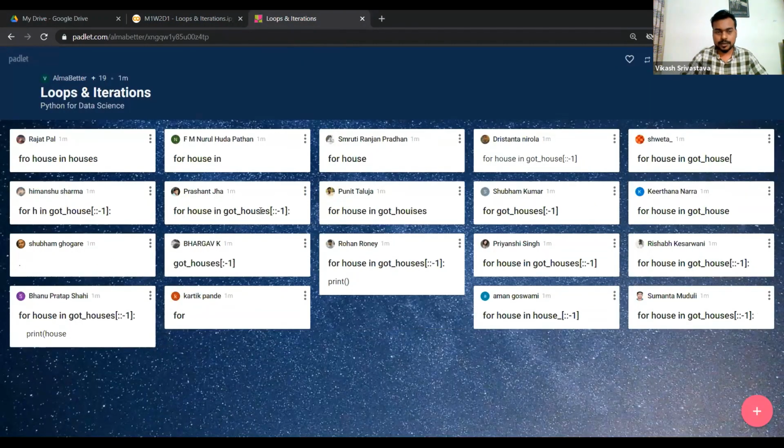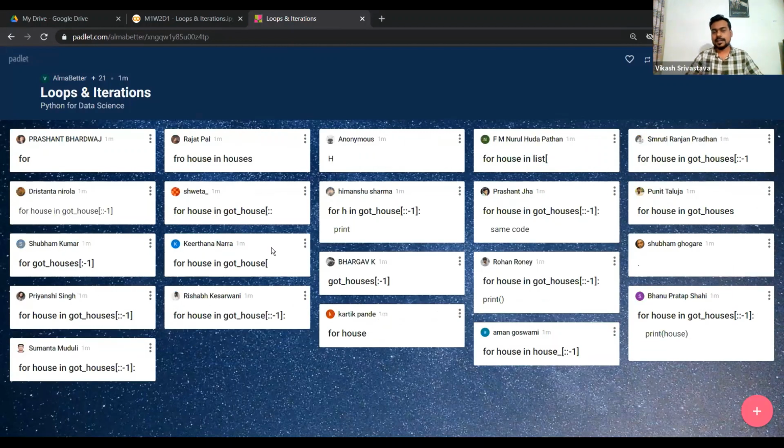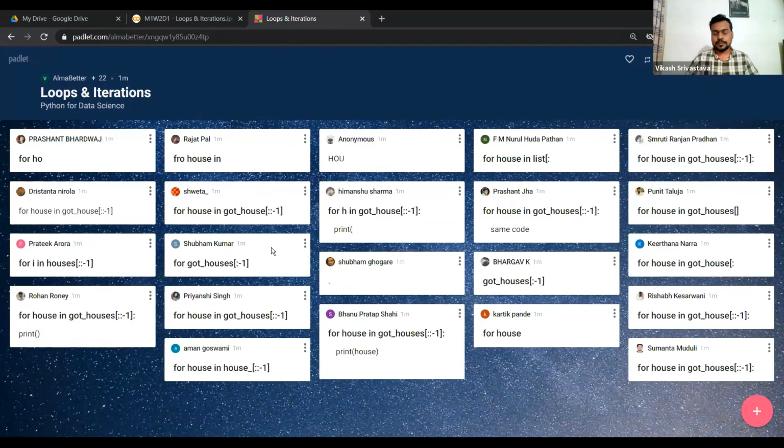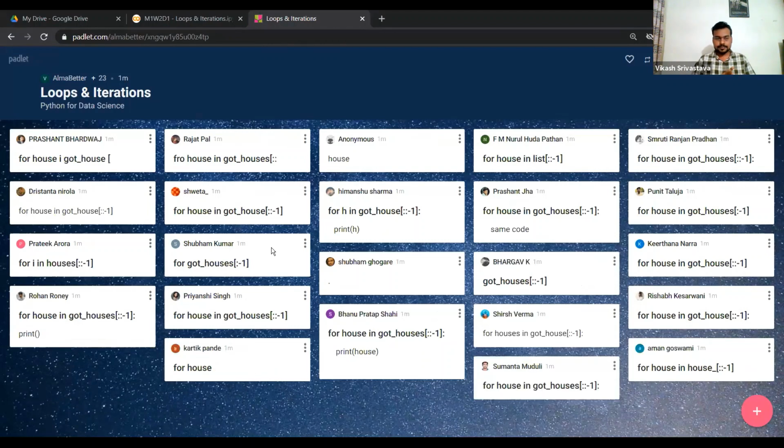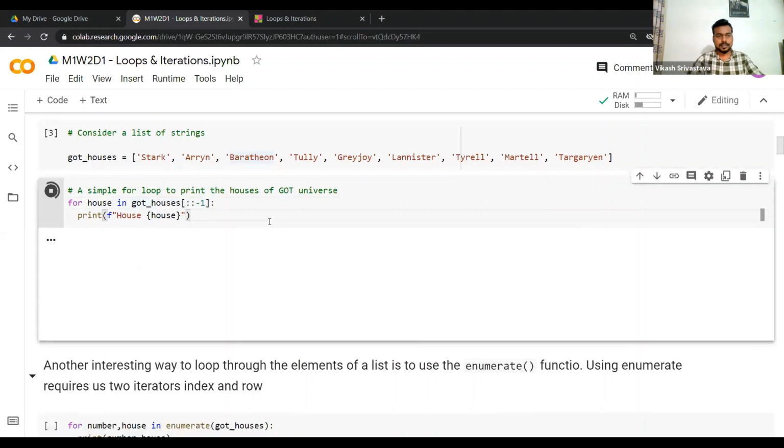A lot of people are writing. Prashant and Rohan are writing: for h in GOT houses, and then colon colon -1. When you write colon colon -1, it essentially reverses your list in this case, right? Let's see if that works. Let me just print this.